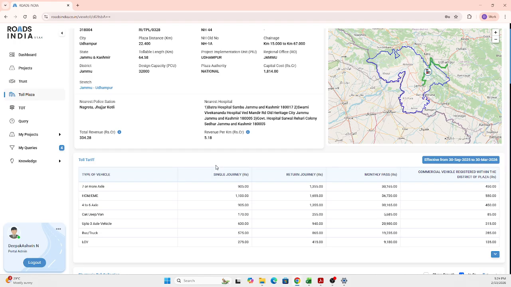And here comes the toll tariff data based on the vehicle type. So you get the single journey type, the return journey, monthly pass, and the commercial vehicles that are registered within the given plaza. So all those toll tariff information is there.